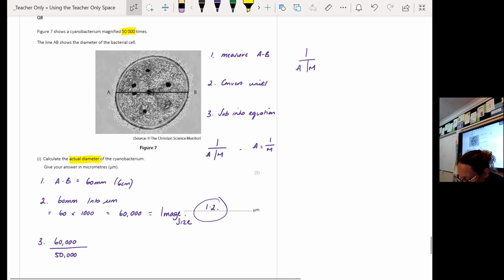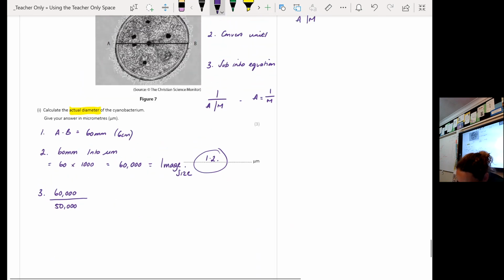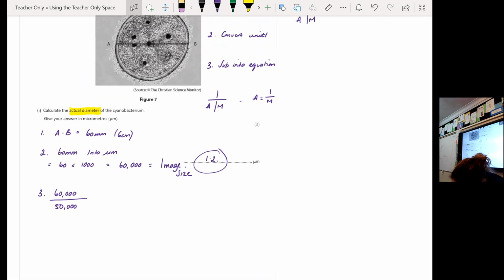The other mistake was rearranging the equation incorrectly, so a lot of you did image size times by magnification, okay, which is incorrect. That's if I'm working out my image size. I do actual size times by magnification, okay? So just be careful there. Show your working out, because you can always pick up marks, okay? Please let me know if you want me to explain something in a little bit more detail or slightly differently if you still don't understand it, okay?